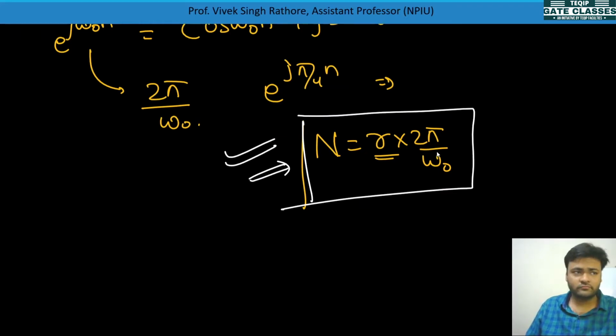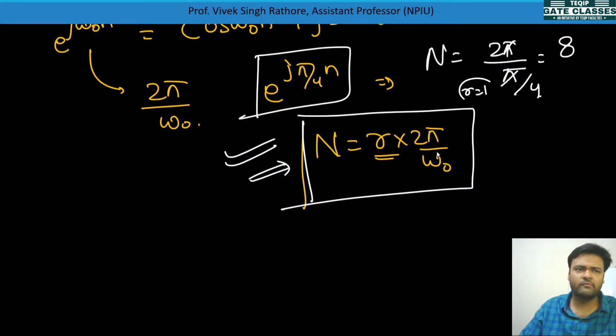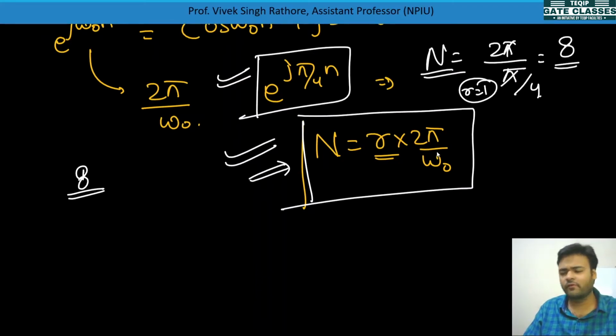So let's do it. For e to the power j pi by 4n, if you want to see what its fundamental time period is, it is 2 pi by omega naught, so pi by 4 will be there, and it will automatically come as 8. The r value here will be 1 because it is not required directly, and n comes to 8. So after 8 samples, this e to the power j pi by 4n will repeat itself.